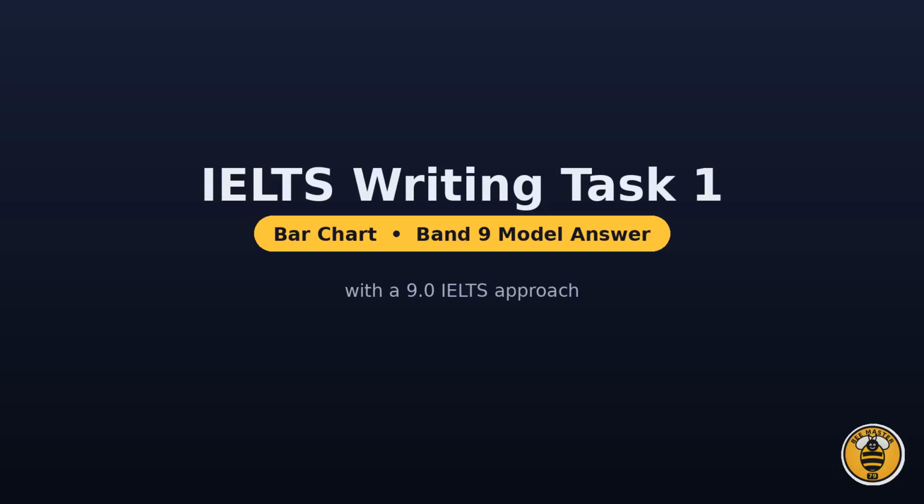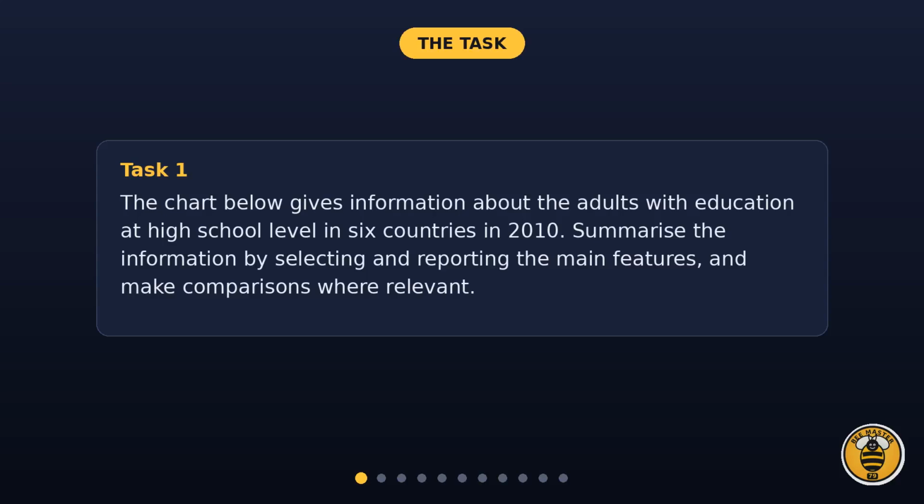In this lesson we tackle an IELTS Writing Task 1 bar chart and build a band 9 model answer step by step. Here is the task. The chart gives information about the adults with education at high school level in 6 countries in 2010. We must summarize the main features and make comparisons where relevant. We have 4 minutes of planning built in, so let's read the data first.